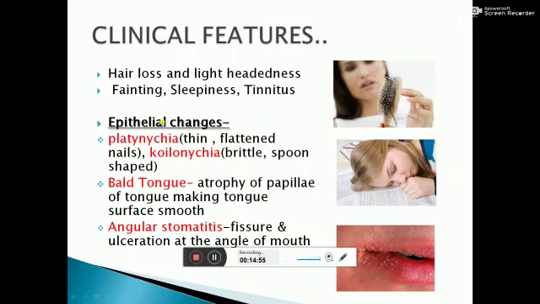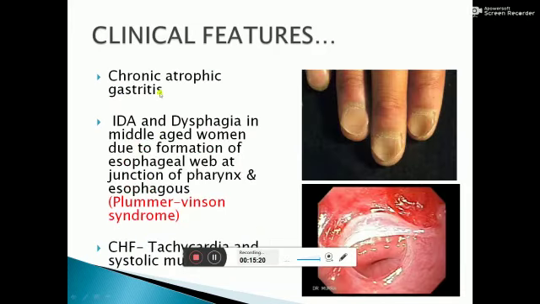There may be other epithelial changes like platynychia, that is thin, flattened nails, and when it is severe, koilonychia is present, which is brittle, spoon-shaped nails. Bald tongue, atrophy of papillae of the tongue, makes the tongue surface smooth. There may be angular stomatitis, which is fissure and ulceration at the angle of mouth. Chronic atrophic gastritis is seen.